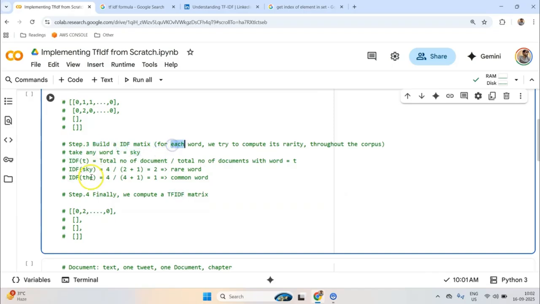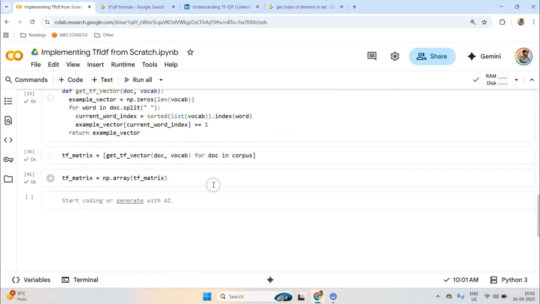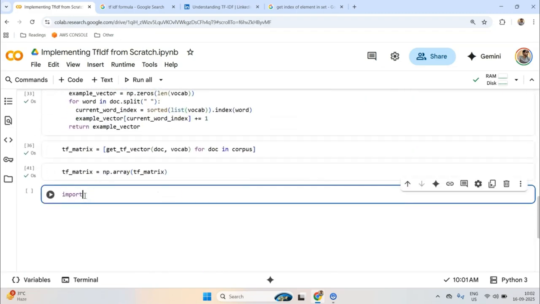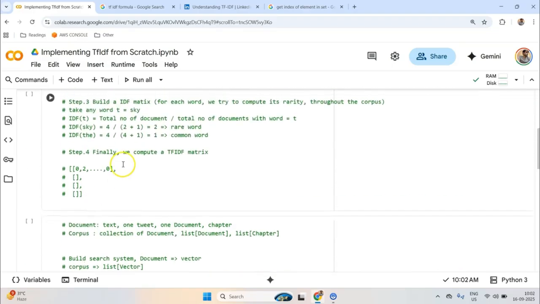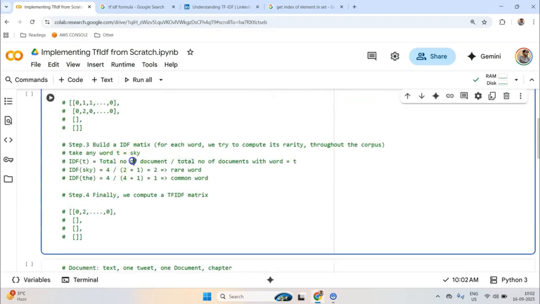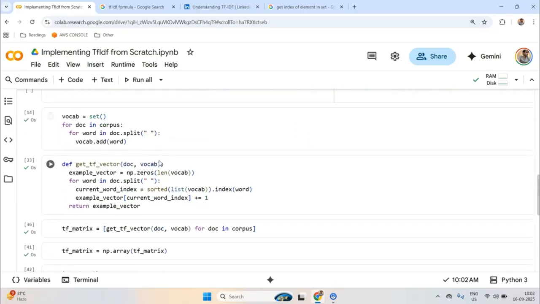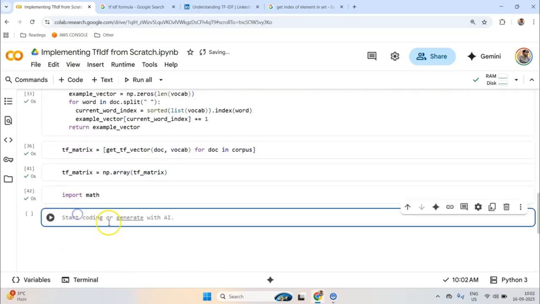Where we want to solve for this formula. Now let's import the math module, because I would need log here. For each word I want to compute its rarity. Now there are multiple ways to do that. Let me go with the dictionary approach.